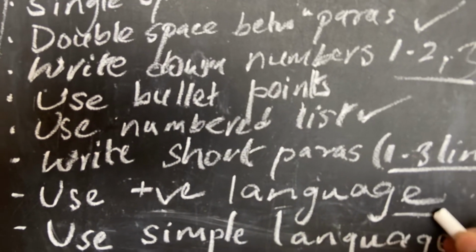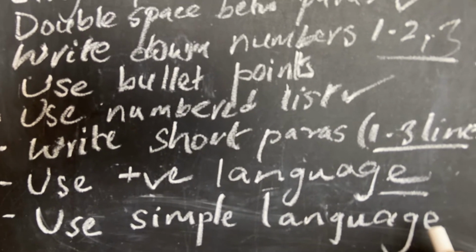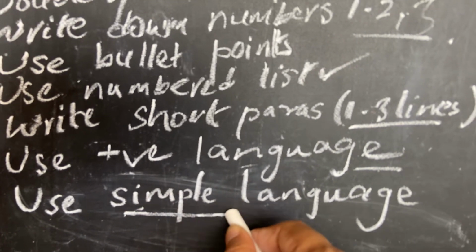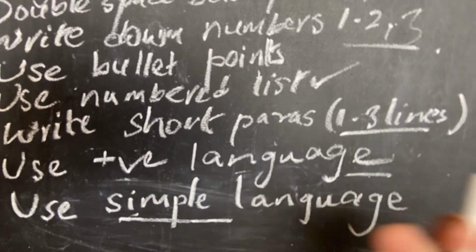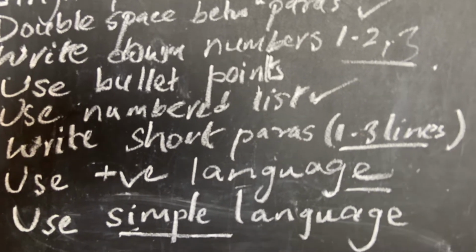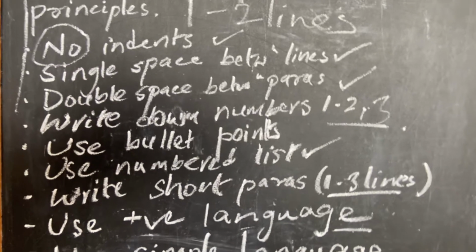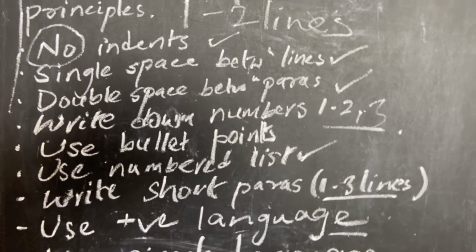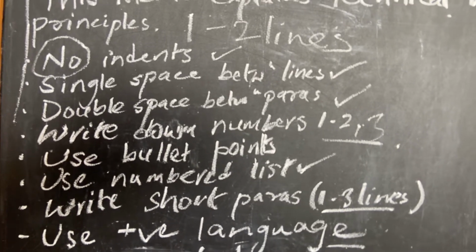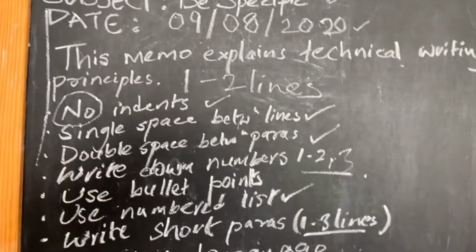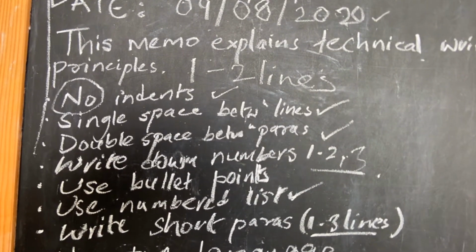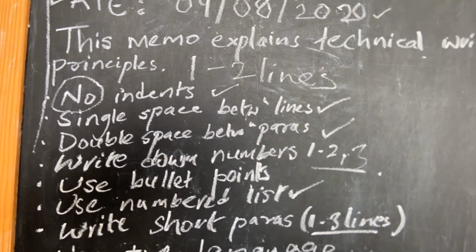So use positive language, pay attention to your language, but at the same time use simple language. Do not use complicated, overly verbose language. Make sure your language is simple to understand, because again, this is not a novel or a fiction piece. What you're writing is a technical document that needs to be simple. So these are some of the basic principles that you guys can use to write your memos, to write your emails, to write all the other things.